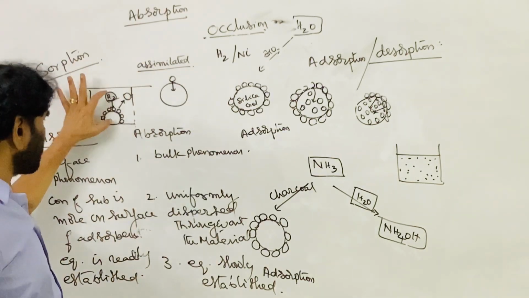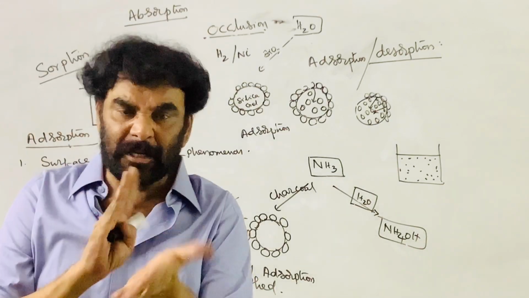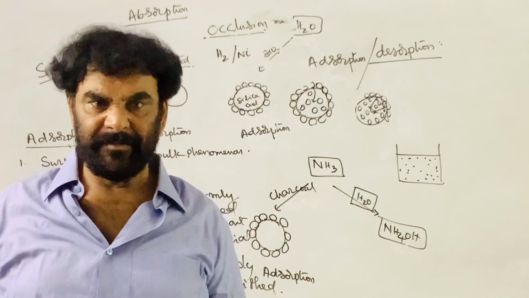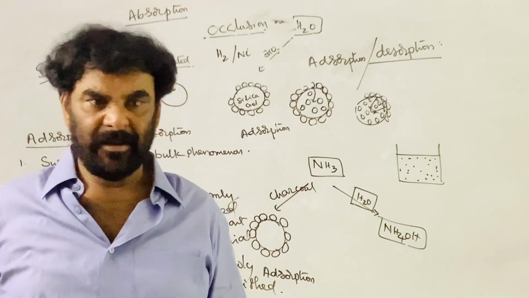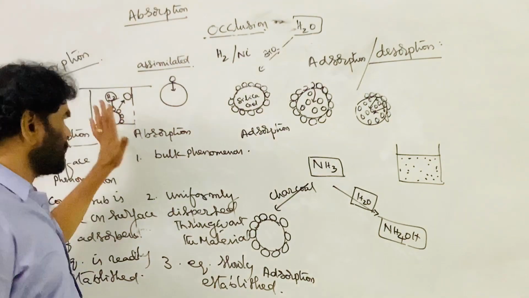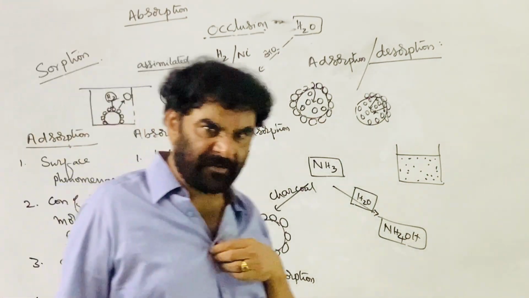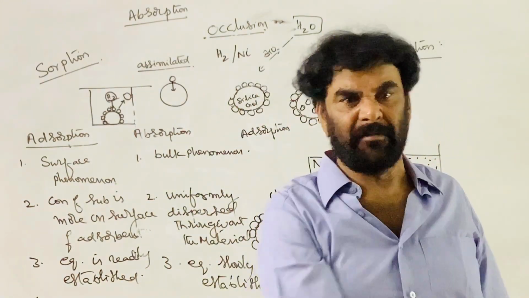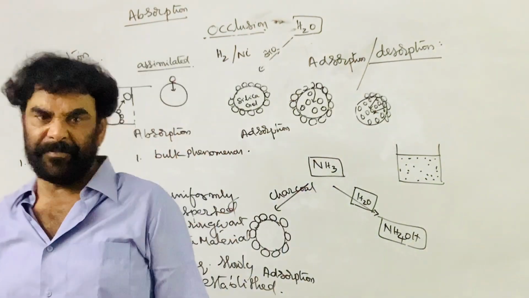The number of molecules adsorbed and the number of molecules desorbed become two opposing processes that take place with equal speed. They attain dynamic equilibrium. That is, the extent of adsorption remains constant and the rate of adsorption is equal to the rate of desorption. That state is called the adsorption equilibrium.